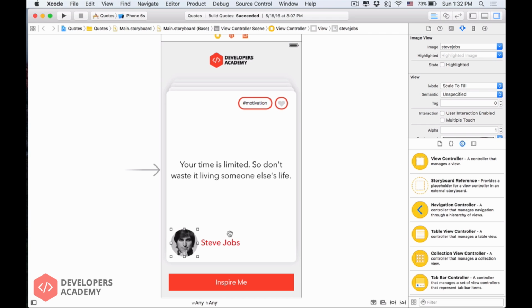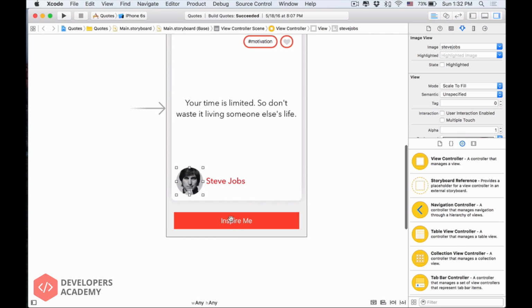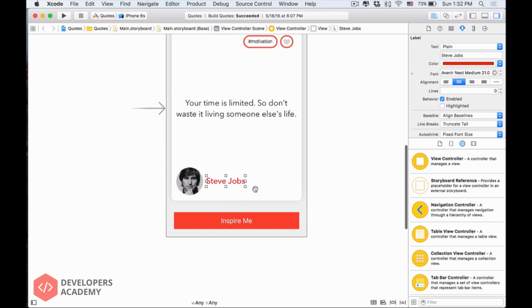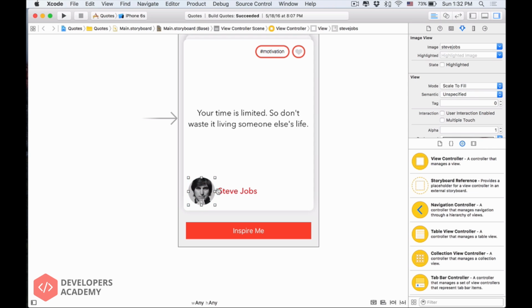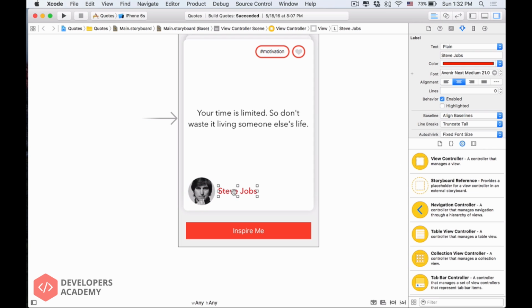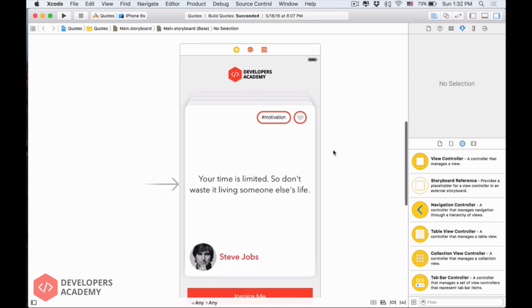I simply added the author image and the author name like that, and then changed some things like the size of the author and the name of the author. And I changed the color of the author name and also the font size of the author label. Remember, this is an image and this is a label, right? So pretty much that's it.